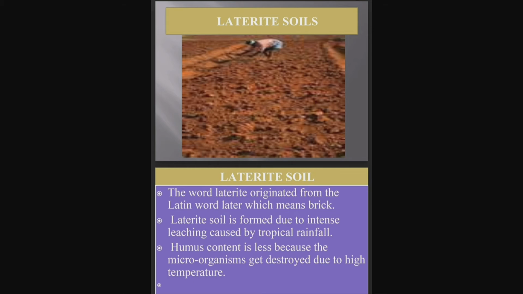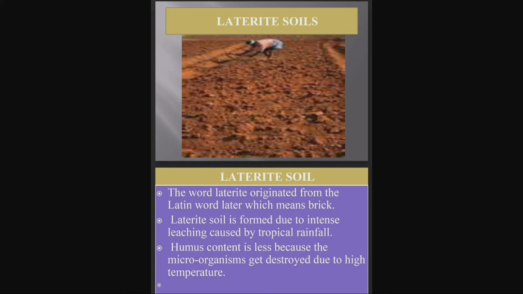If this humus content is less in the soil, it won't be that fertile. So humus content is less in the laterite soil because the microorganisms get destroyed due to what? Due to high temperature. So these are the three main points which you have to learn from the topic laterite soil.